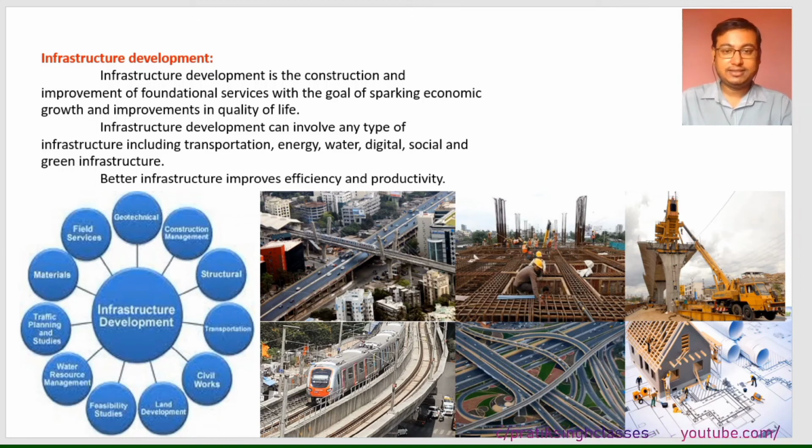As you can see in the figure, the things related to infrastructure development are construction management, structural, transportation, civil works, land, traffic planning, materials, field services, and a lot more. So this is what we call infrastructure development. Building new hospitals and playgrounds also comes under infrastructure development, because anyhow it is going to benefit our kids and our health.